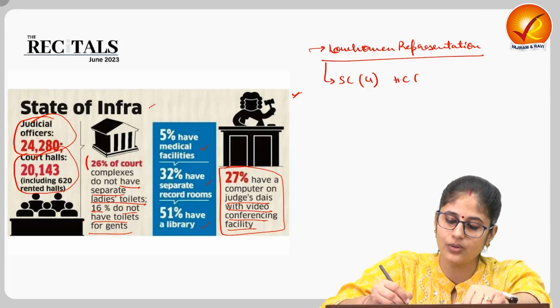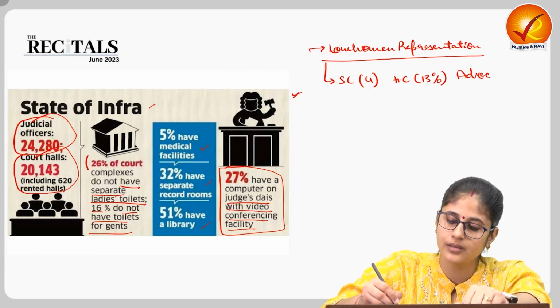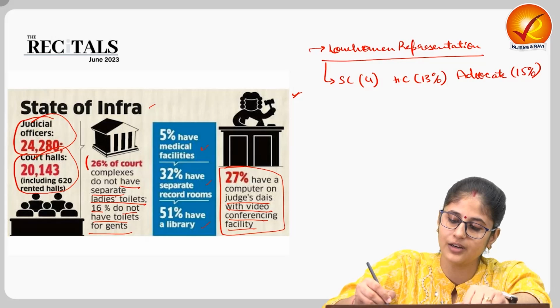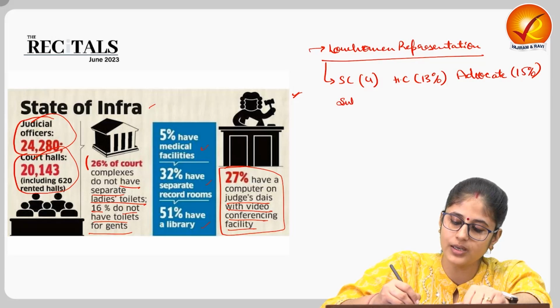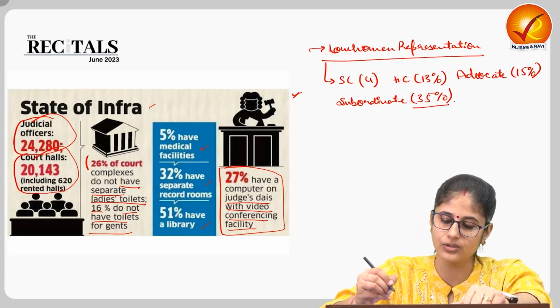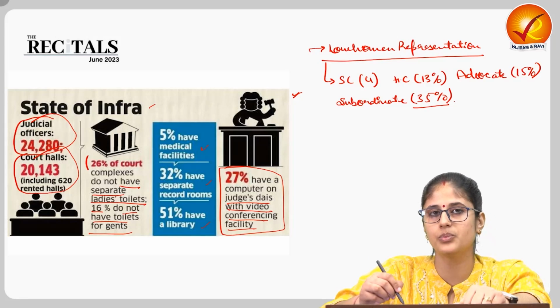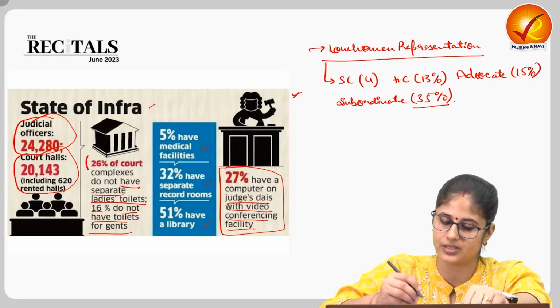In the High Courts, we have 13% women judges. Among advocates, we have 15% female advocates. And in subordinate courts, we have 35% female judges. So in order to enhance women representation, we need good judicial infrastructure.